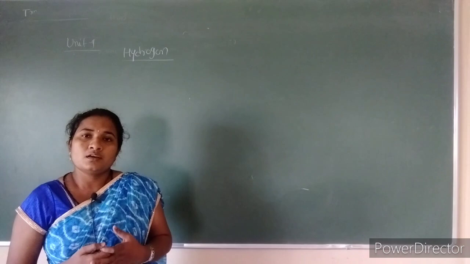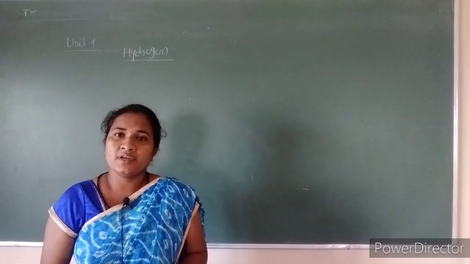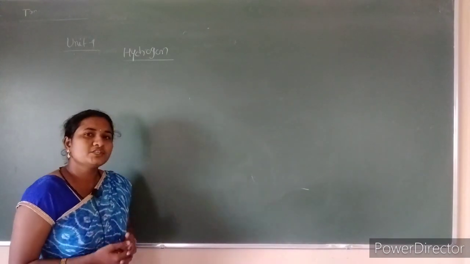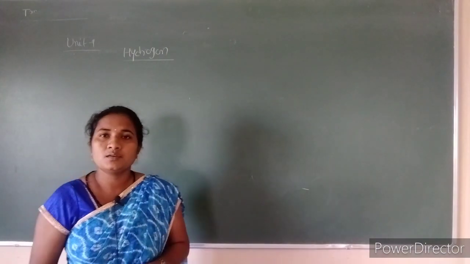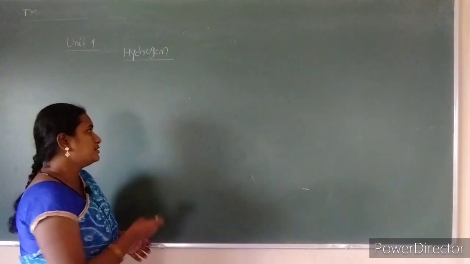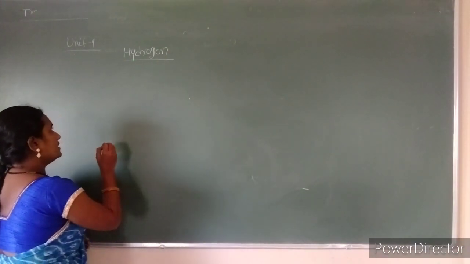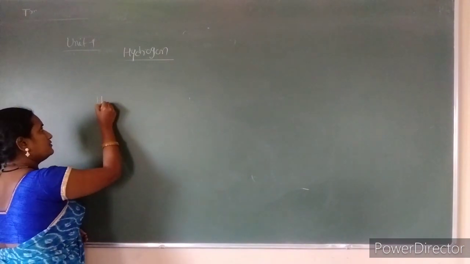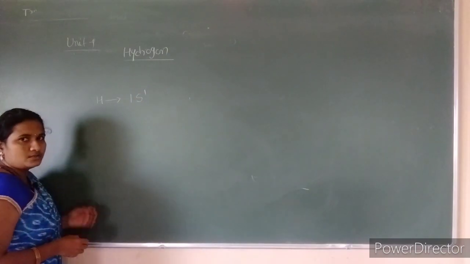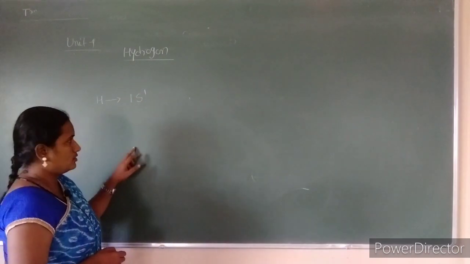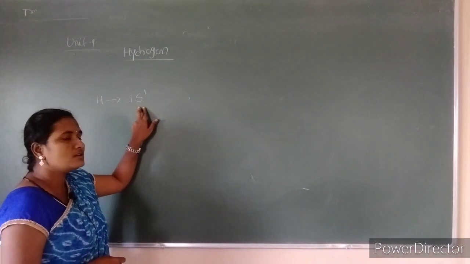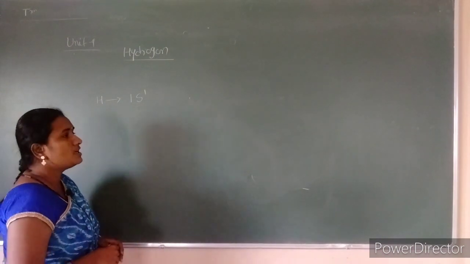Next the question arises: where do we have to place hydrogen? Hydrogen shows a unique character compared to the other block elements like s, p, d and f, because hydrogen has only one electron. That is why we write the configuration of hydrogen as 1s1.